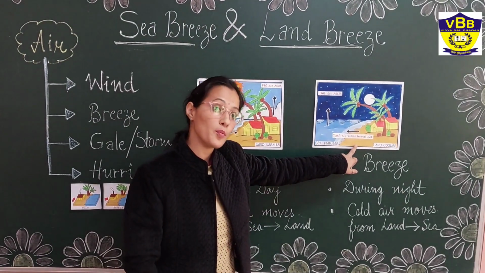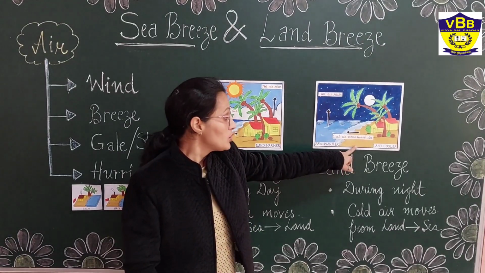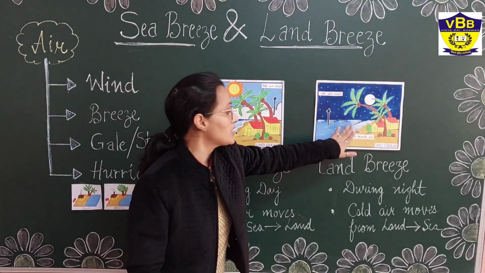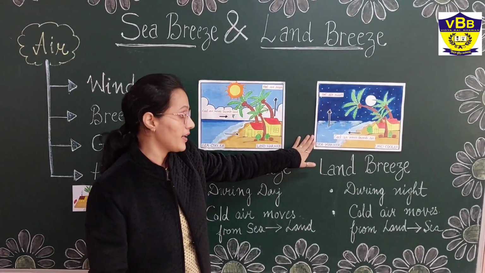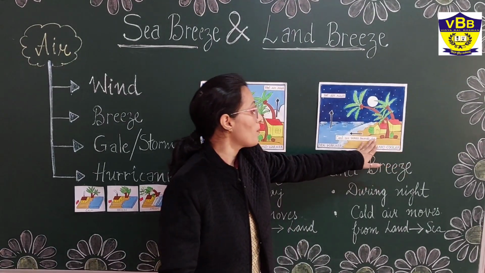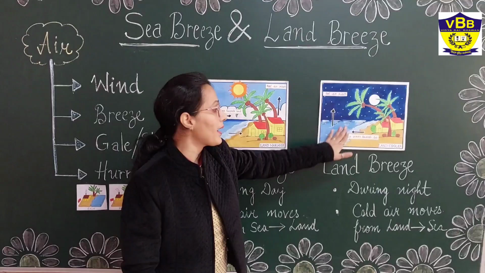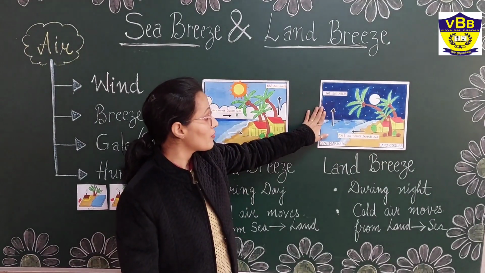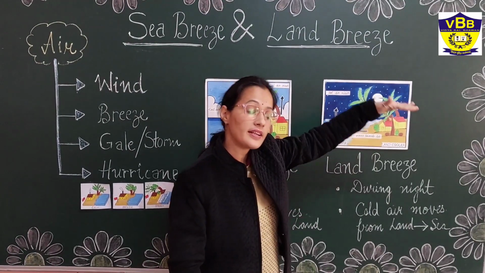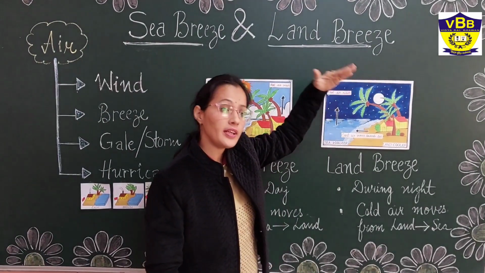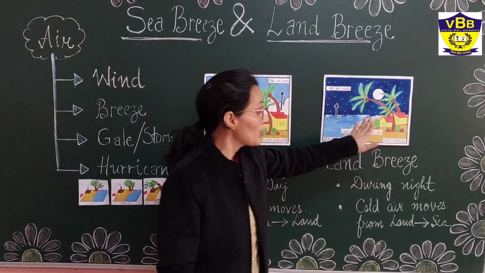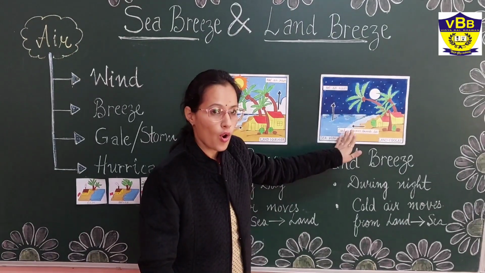So land gets cooler more quickly during night time. So the hot air above the sea rises up and the space becomes empty on the sea side. So the cool air, which is more dense, moves from land to sea to occupy that empty space. That air which is warm moves upward, and when it enters the upper atmosphere, it again gets cooled down and again it comes back to the land. So in this way a cycle keeps moving on.